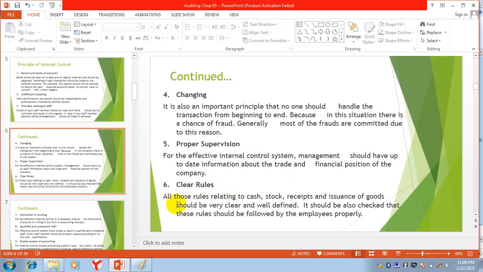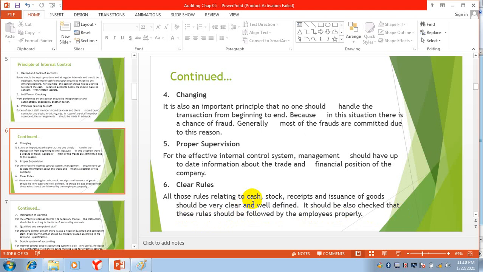Clear rules. All those rules relating to cash, stock, receipts and issuance of goods should be very clear and well defined. It should also be checked that these rules are followed by the employees properly. Now, for each and everything, there will be a clear rule.